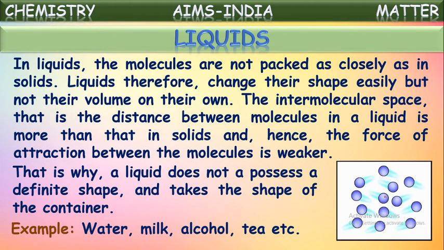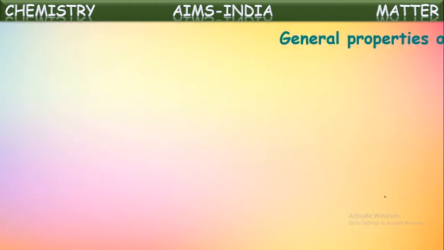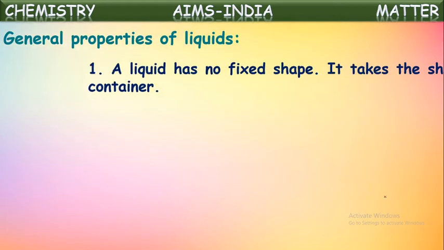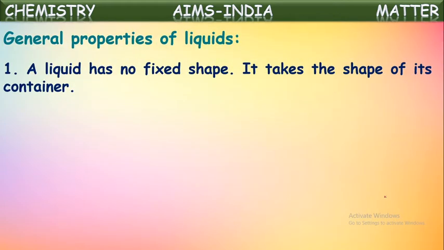Examples for liquids: water, milk, alcohol, tea, some fruit juices, oils. These all come under examples for liquids. These have fixed volume but no fixed shape. Now let us see the generalized properties of liquids. Liquid has no fixed shape. It takes the shape of the container.